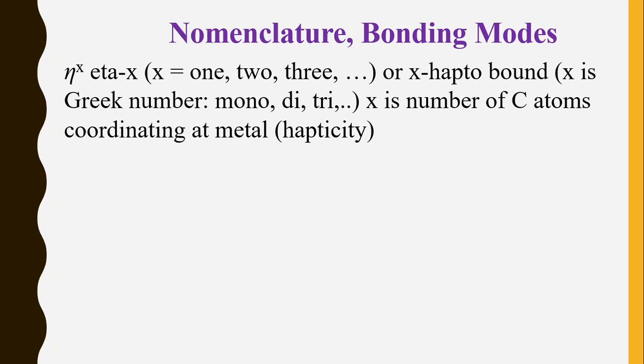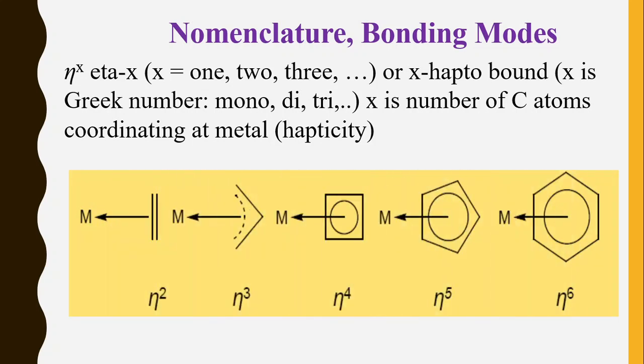Hapto is a Greek word, and we can call it mono, di, tri, or simply hapticity is 1, hapticity is 2, in this way. Then these are some examples of hapticity.